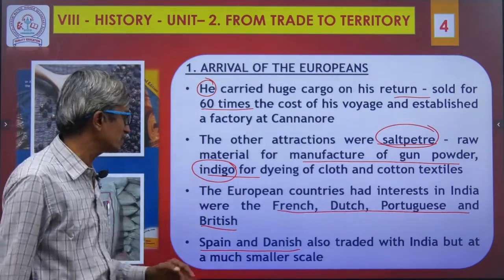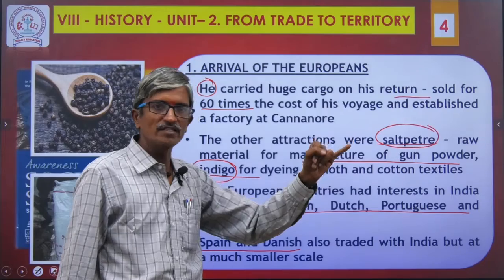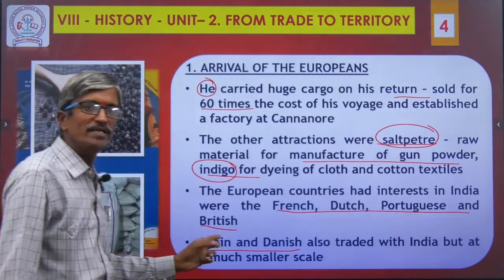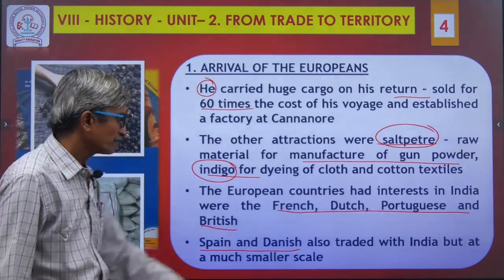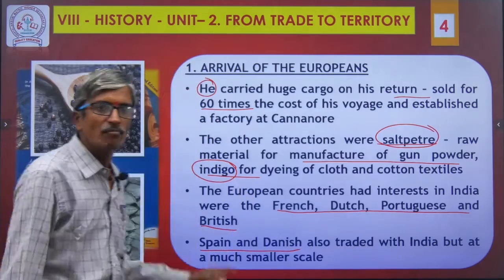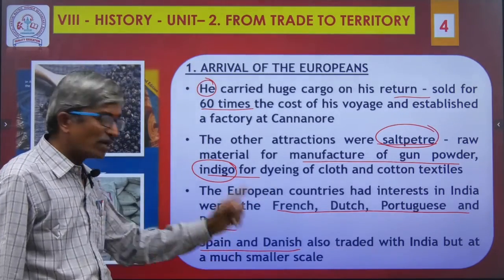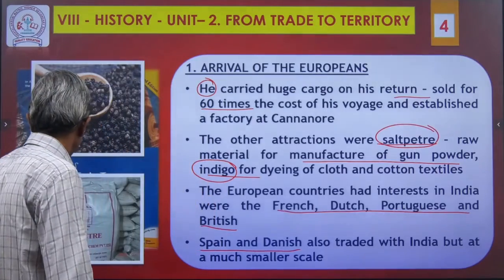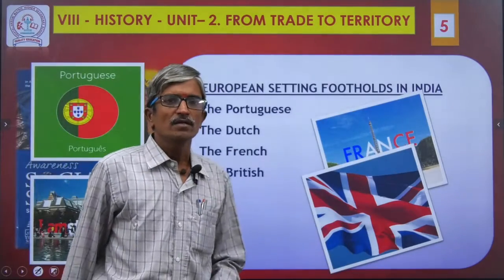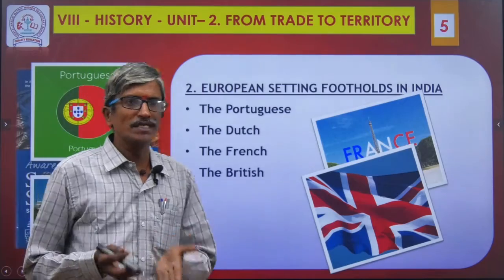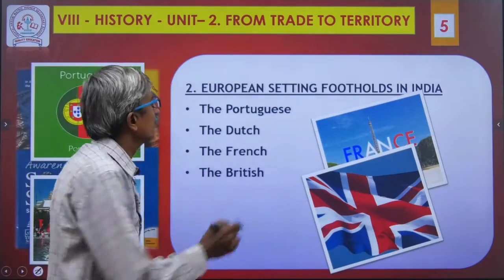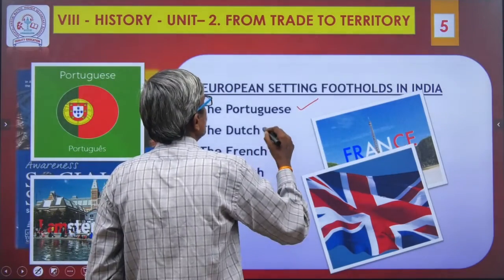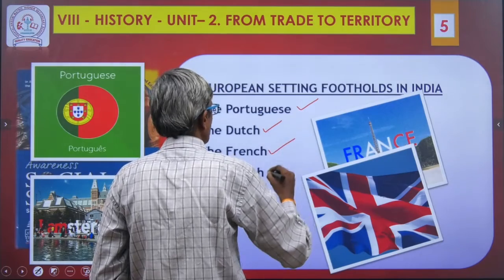These are all the evidence. They are French, Dutch, Portuguese, British, Spain and Danish, who also traded with India, but at a much smaller scale. They made their business very little. Next, I told you the European powers who entered India. They were number 1, Portuguese, Dutch, French, British.